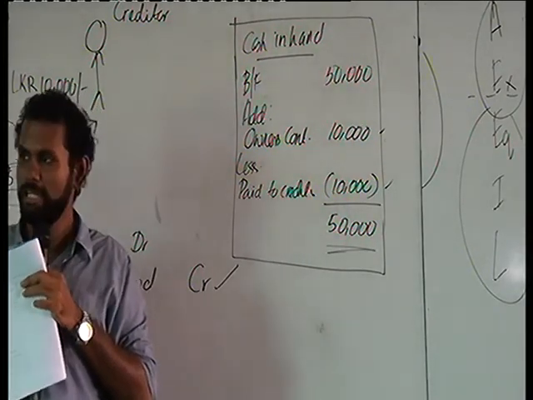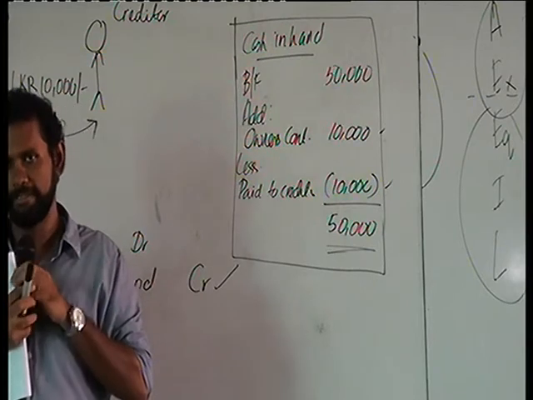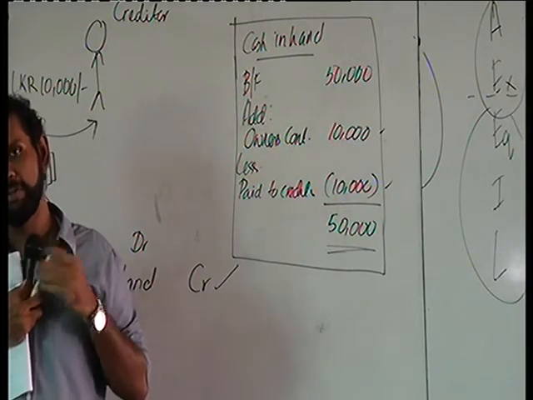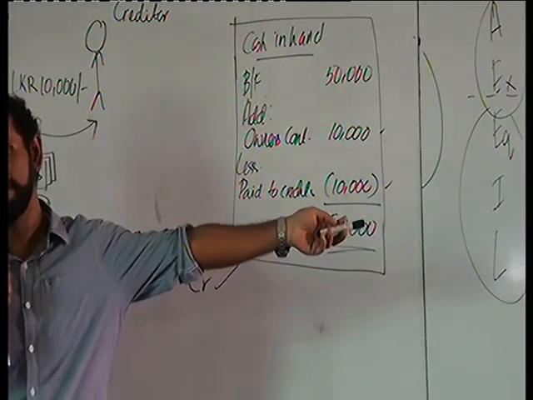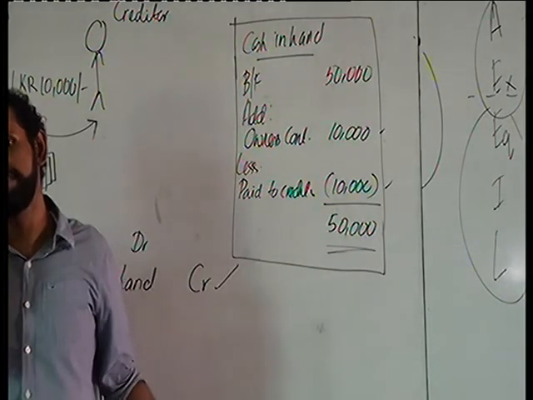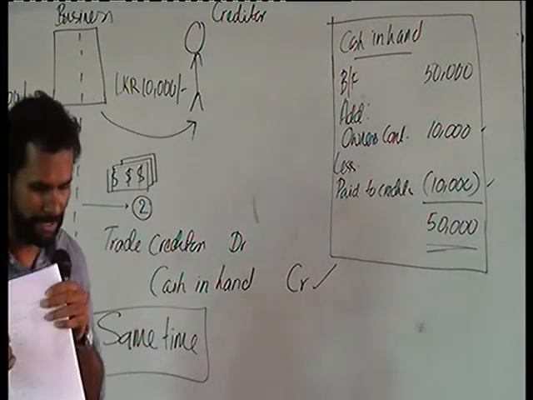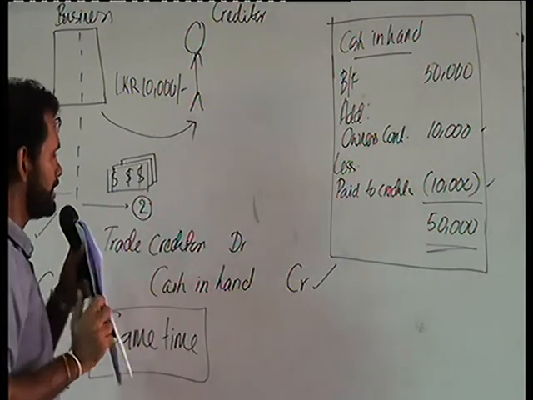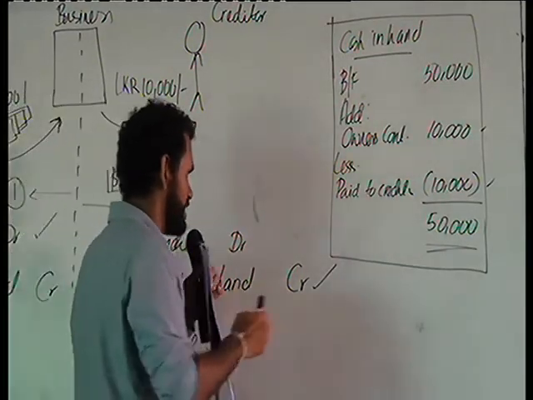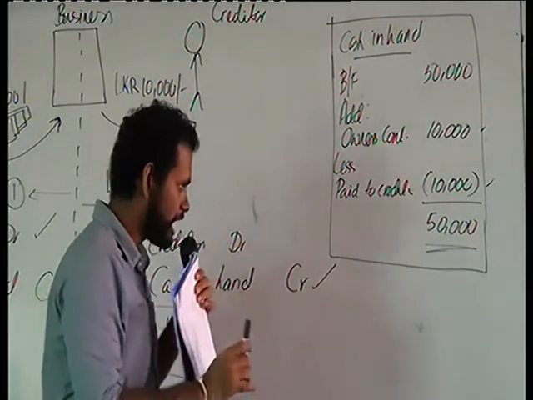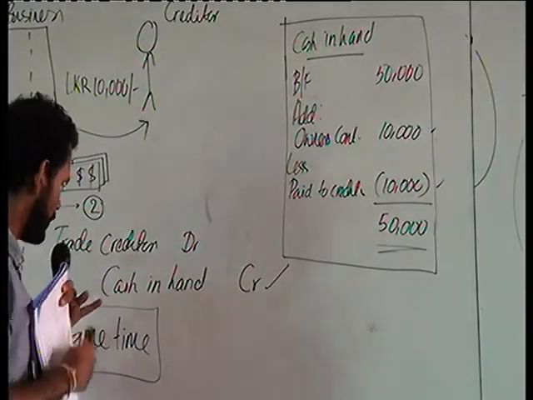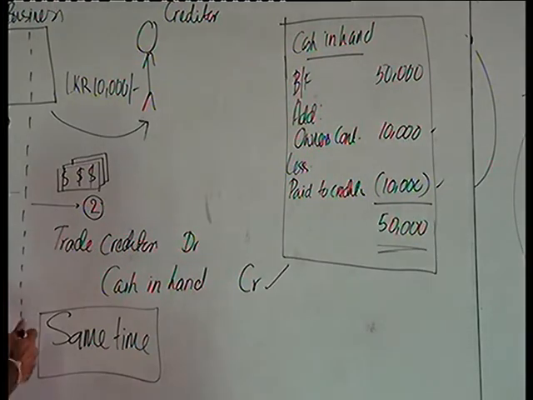Same thing. It's like if I'm the business, I am getting this cash from this hand, and I am going to settle this cash from my other hand. I'm not going to keep anything. Nothing is with me. So you can see there is no impact to the cash in hand. So in that type of situation, we can combine these two.